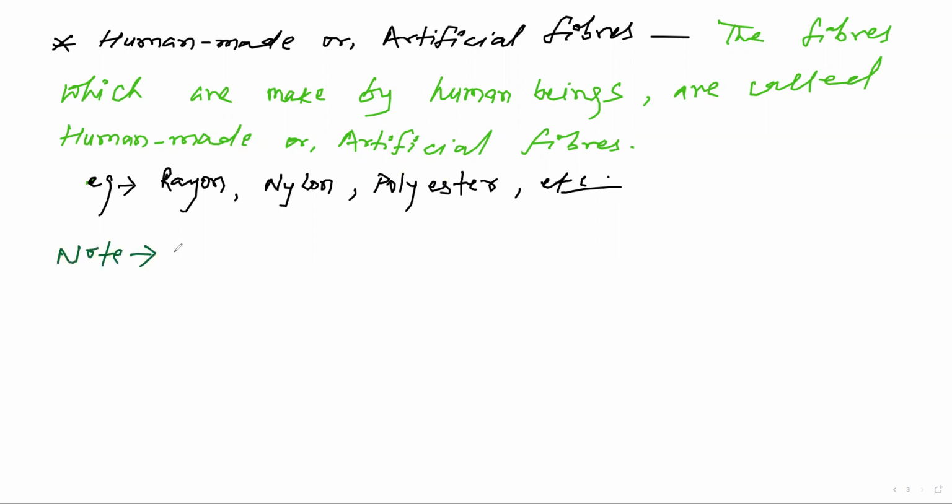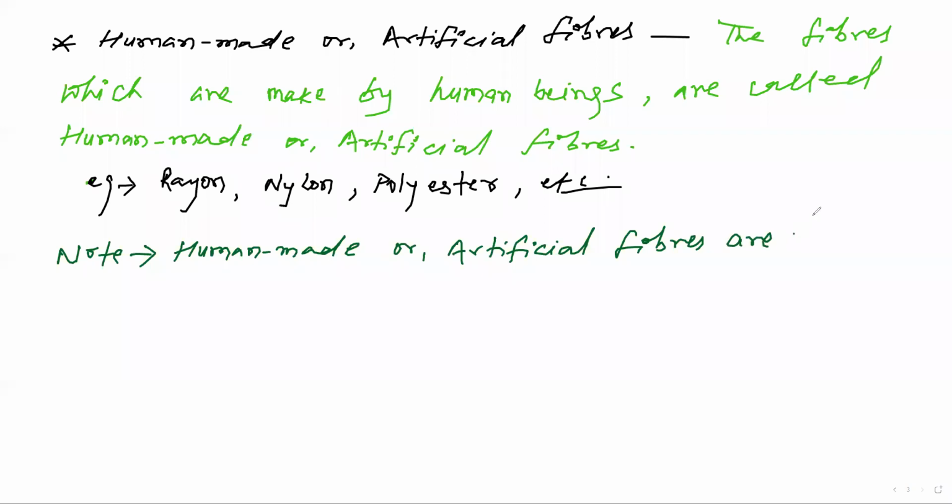Human made and artificial fiber is also known as synthetic fiber. Human made or artificial fibers are also known as synthetic fibers.